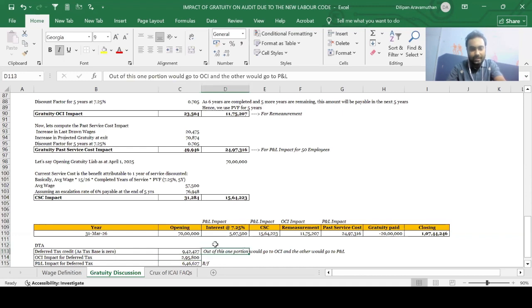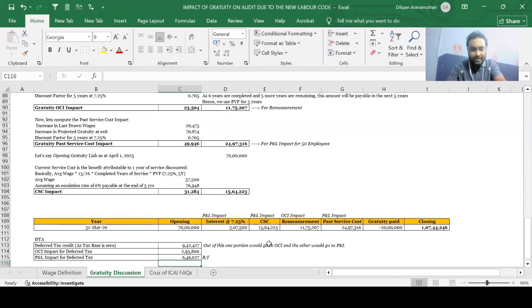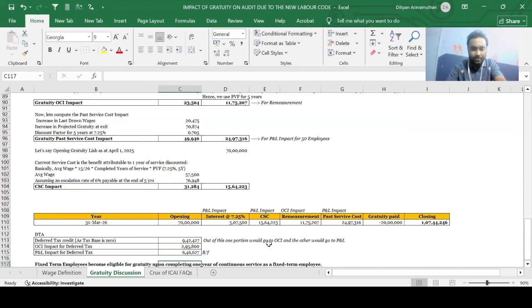So basically this 9,42,427, out of this, one portion would go to OCI and the other would go to P&L. Which portion would go to OCI? Your OCI portion would be your 11,75,207 into 25.17%. This component is going to go to OCI as deferred tax. And the remaining, which is 9,42,427 minus 2,95,800, would go to my P&L on account of deferred tax credit. The entry for this would be deferred tax asset debit to P&L, and for the other one, deferred tax asset debit to OCI. That is the entry that is going to be passed. I hope it's very clear, guys.